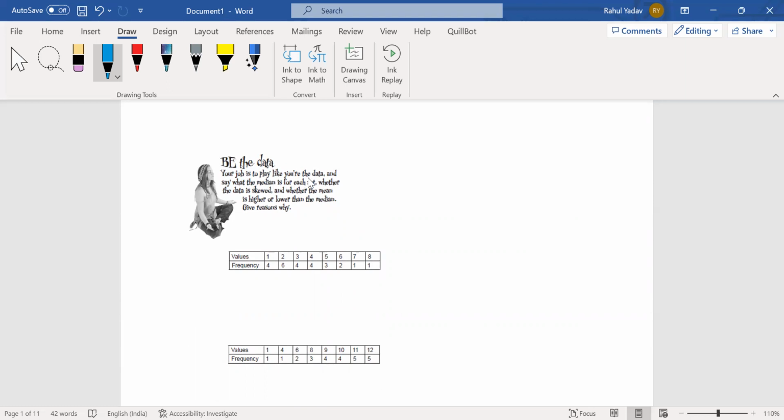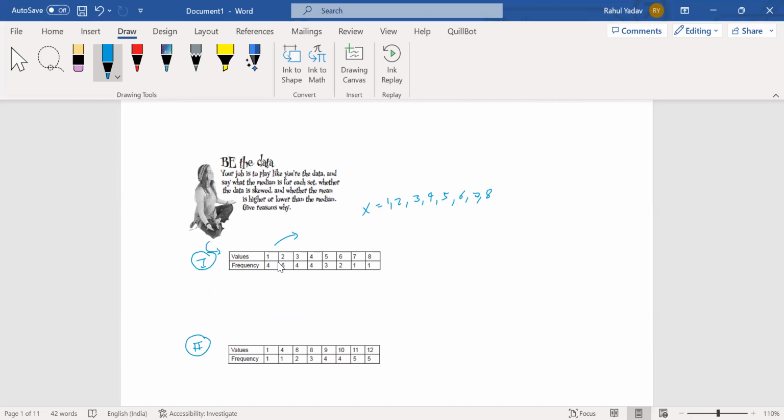Your job is to play like you are the data. This is the data, and you need to say what the median of each set is. It is set one and set two, and we need to find the median for each set, whether the data is skewed or not, and the relation between mean and median. For this data I can see the values x can take are 1, 2, 3, 4, 5, 6, 7 and 8, and the frequencies are something like this.